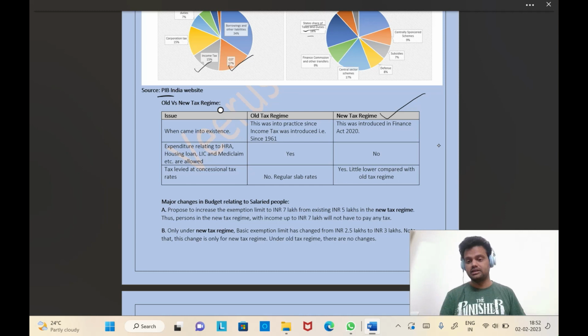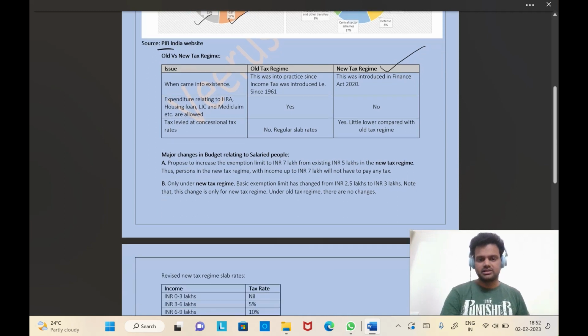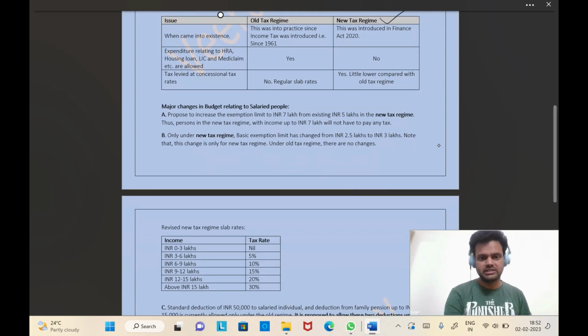Everywhere in the headlines, you may have seen that till 7 lakhs there is no tax, till 3 lakhs there is no tax. All of it is applicable to the new tax regime. Old tax regime people stay as they are. Till 2 lakh 50,000 no tax, 2 lakh to 2 lakh 50,000, that's old slab rates, whatever is there, that is only applicable. Okay. The first thing I'm going to talk about is major changes in the budget related to salaried people.